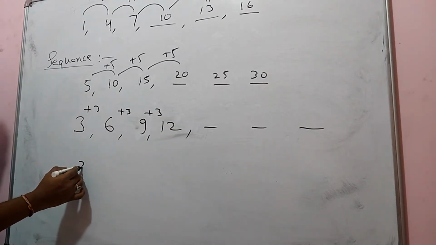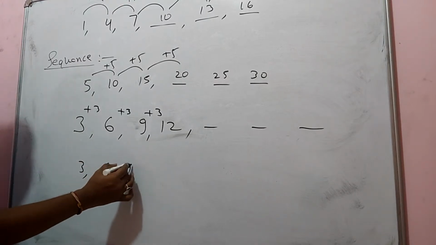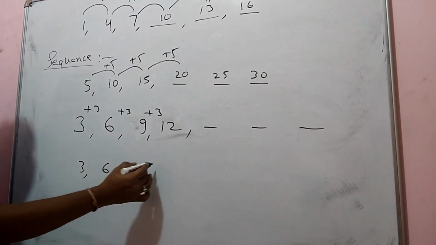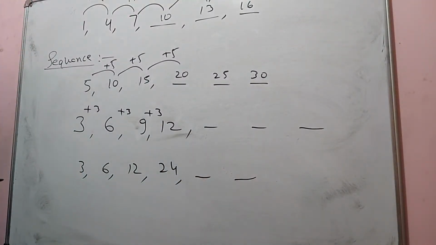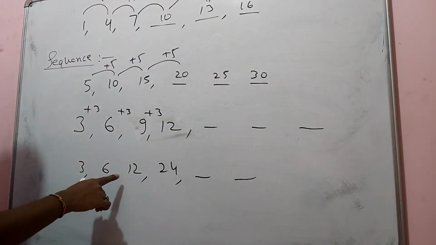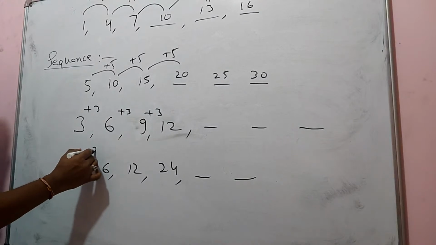But if you have 3, 6, 12, 24, can you tell me what I am going to get next? Here it is multiplying by 2.